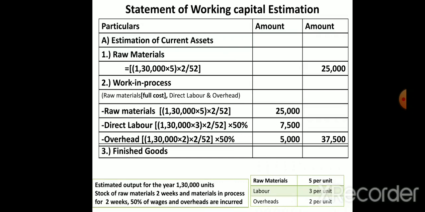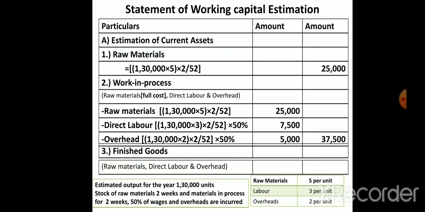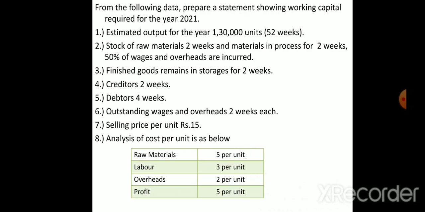So under finished goods also we have raw material, labor and overheads. So here we will consider only the finished goods. Same thing, units, cost per unit and time we have to take. First point is the number of units that we need. Second point is already over labor and work in progress.